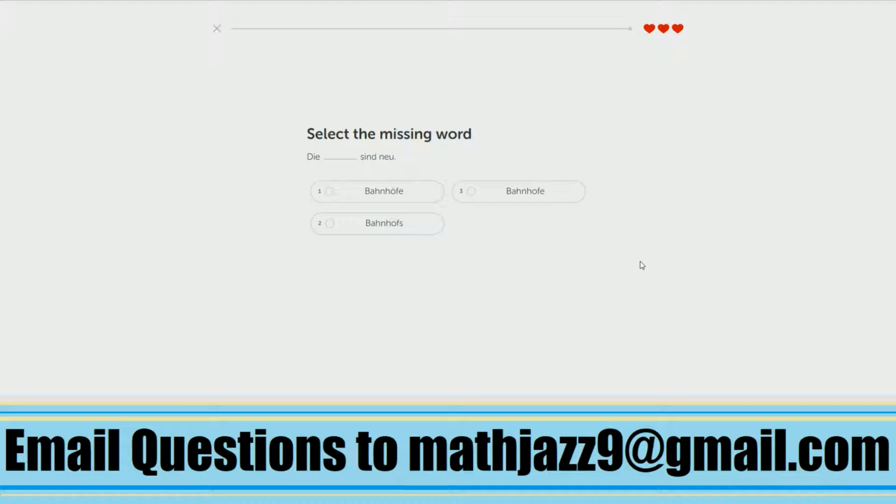Okay, so die and sind mean that we're doing plural. Singular is Bahnhof, and typically, if you're going to add an E to the end of a noun to pluralize it, you also have to turn the last vowel into an umlaut. So I'm going to say Bahnhöfe. Might be wrong, I'm not entirely sure, but that's our guess. And we're right. Okay. Die Kinder sehen die, we already saw this in the last lesson, it's die Gärten.